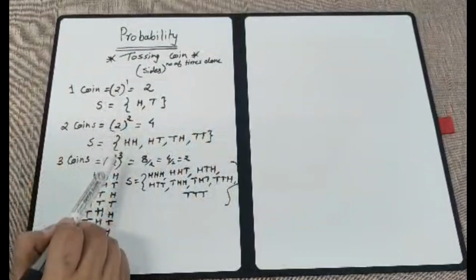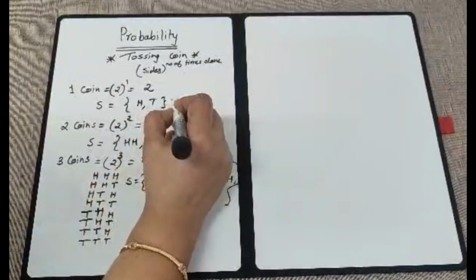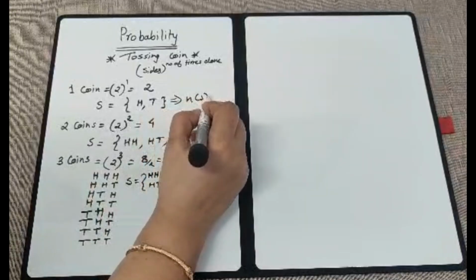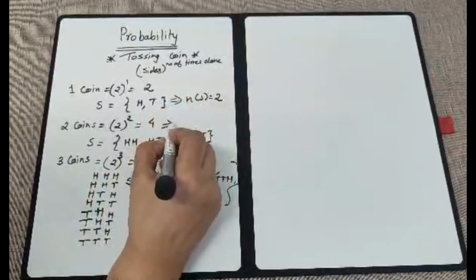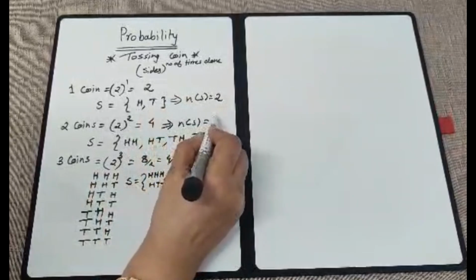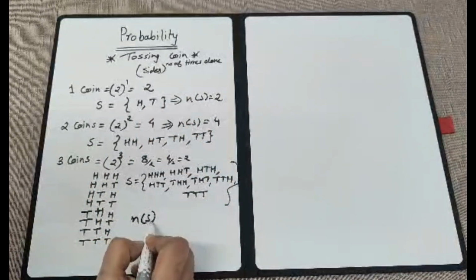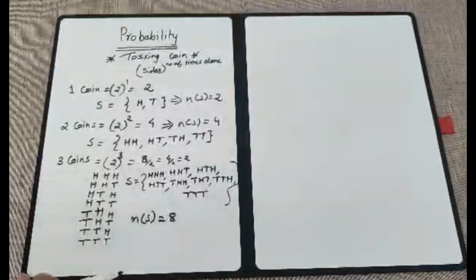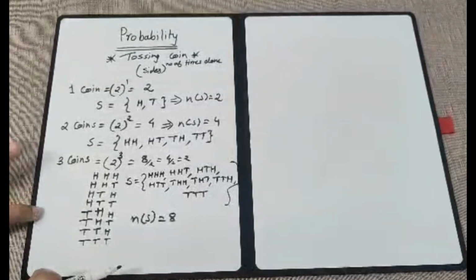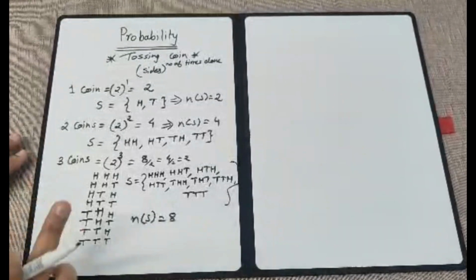How do we get the number of outcomes, that you have understood. So here n(S) is 2, here n(S) is 4, and here n(S) is 8. I hope you have understood this. Let us go for the next type of event, which is rolling a die.